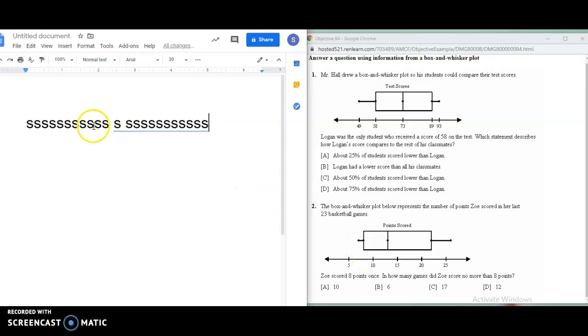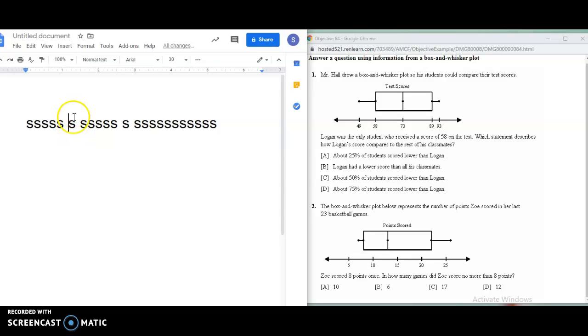The first thing you should do is split this half in half and this half in half, right? Because that would give me quarters. So how many S's do I have here? 1, 2, 3, 4, 5, 6, 7, 8, 9, 10, 11. So in order to split this in half, I'd have to go to 5. 1, 2, 3, 4, 5. Okay. So, remember it said she scored 8 points in one game.